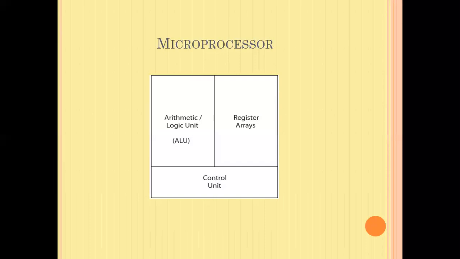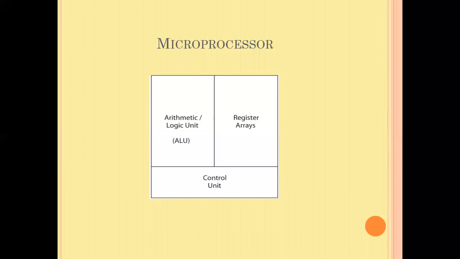Coming to the difference between microprocessor and microcontroller: a microprocessor containing the ALU, control unit, and registers will have one chip, and all other peripherals like memory and the ADC module will be available in other ICs, and these are all going to be assembled to form a microprocessor based system.